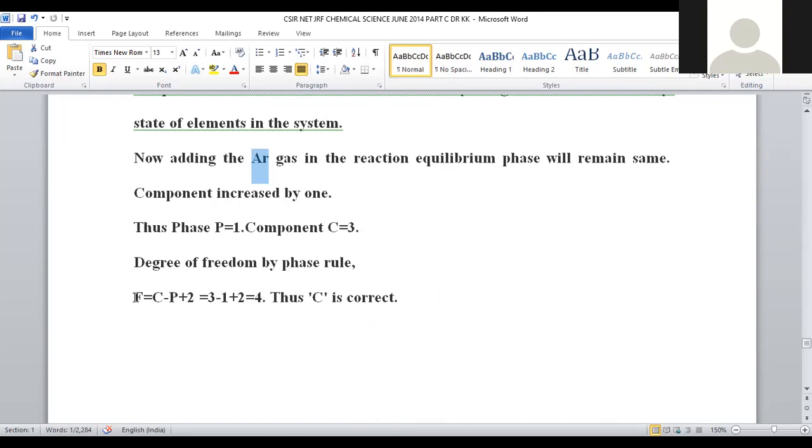We already solved this, so that we can substitute here. C is equal to 3, right? That's why we can substitute C with 3, and the number of phases will be only 1. So 3 minus 1 plus 2. 3 minus 1 will be 2. 2 plus 2, it will be 4. Degrees of freedom will be 4.